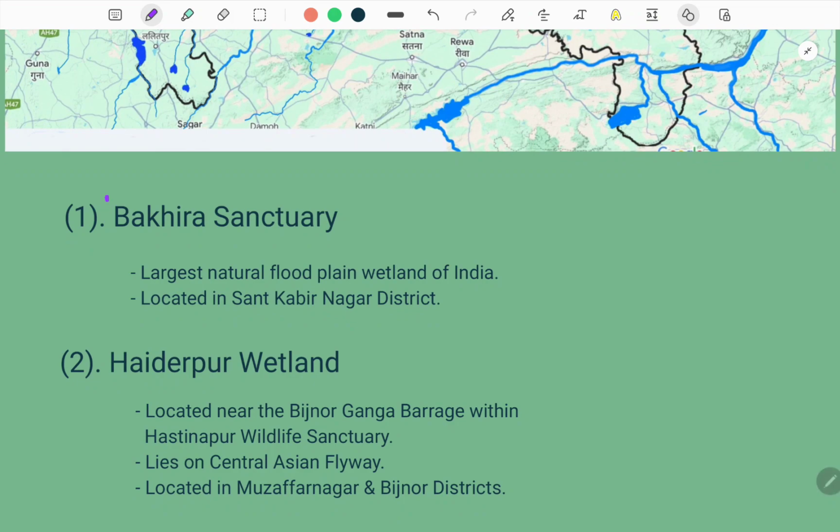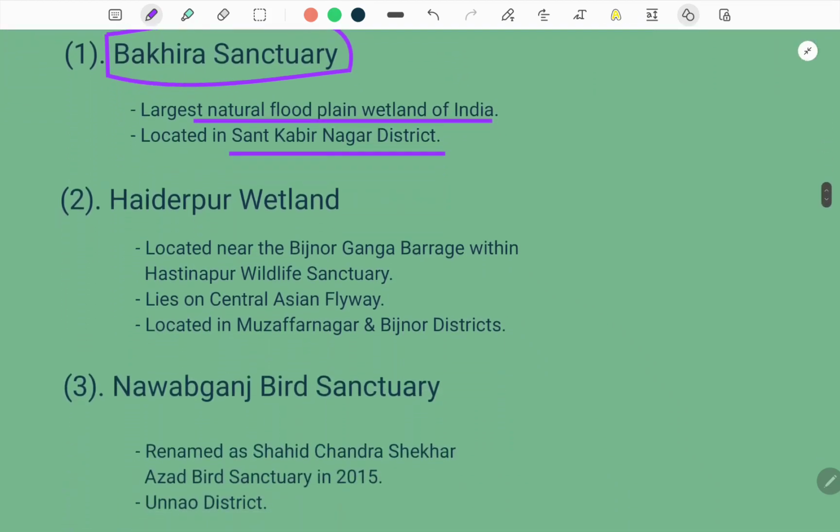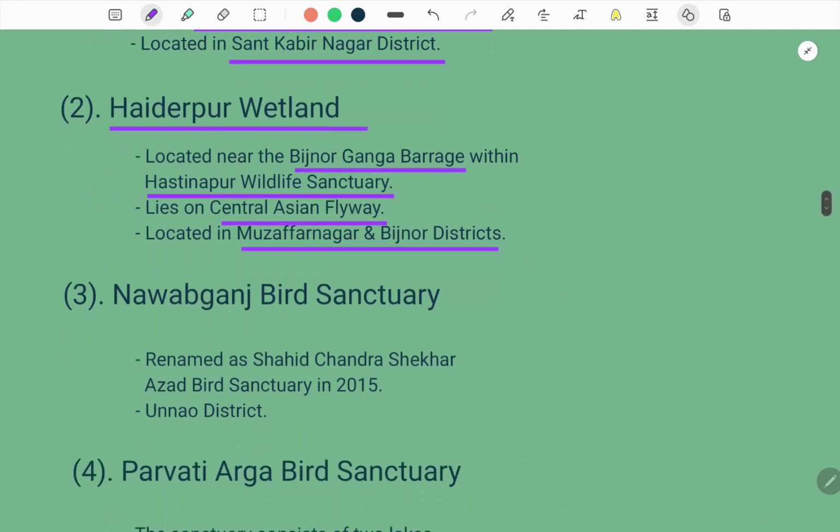So firstly, this is your Bakhira sanctuary, which is basically the largest natural floodplain wetland of India. It is located in Sant Kabir Nagar district of UP. Then the second one is your Haidarpur wetland, which is located near Bijnor Ganga Barrage, which is there in Hastinapur Wildlife Sanctuary. It lies on Central Asian flyways and is located on the border of two districts, basically Muzaffarnagar and Bijnor district.